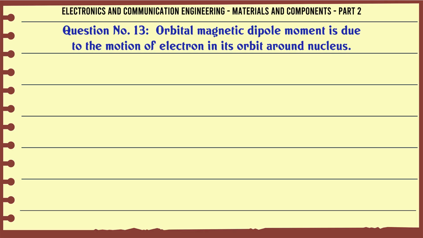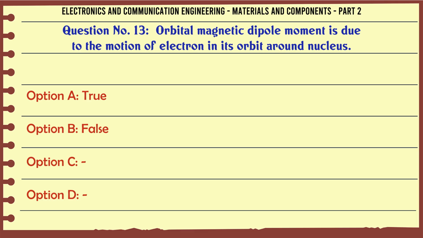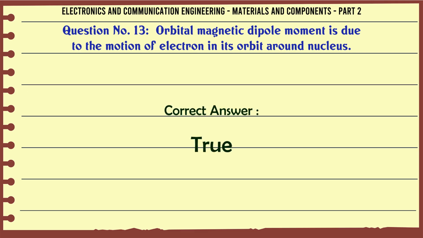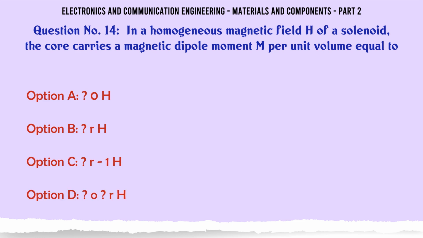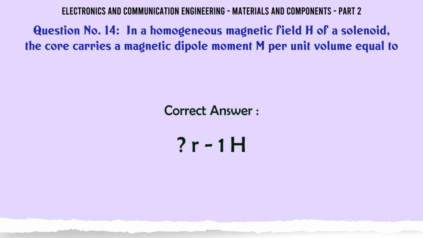Orbital magnetic dipole moment is due to the motion of electron in its orbit around nucleus. A. True. B. False. The correct answer is true. In a homogeneous magnetic field H of a solenoid, the core carries a magnetic dipole moment m per unit volume equal to A. 0H, B. RH, C. R1H, D. ORH. The correct answer is R1H.